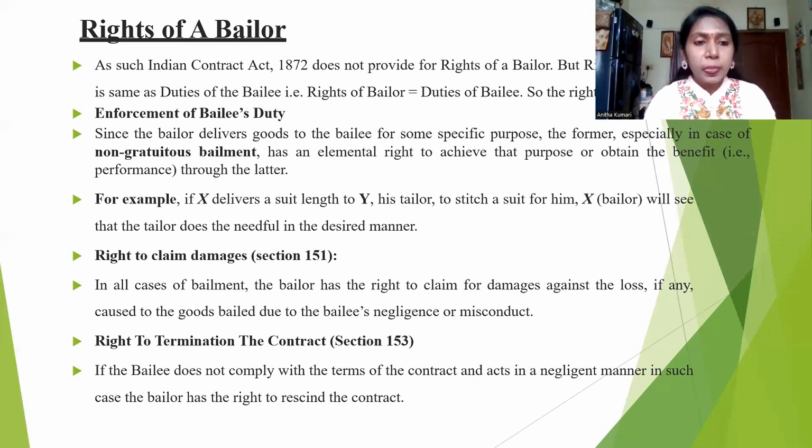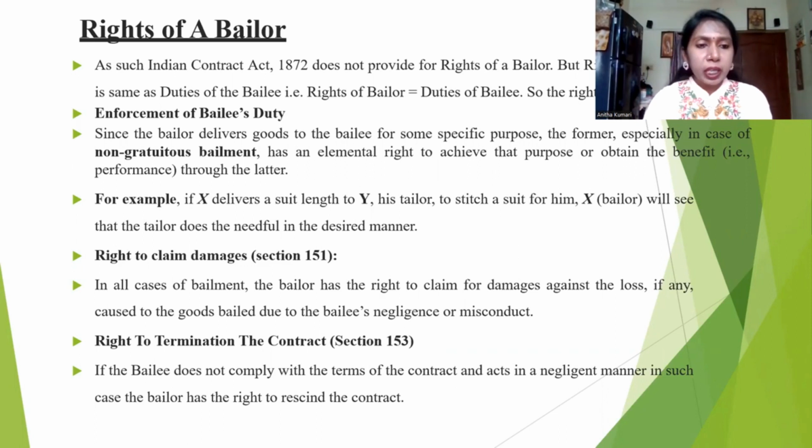Then, right to claim damages. In all cases of bailment, the bailer has the right to claim damages for any loss caused to the goods bailed due to the bailee's negligence or misconduct. For example, I have given some cloth to the tailor. Due to his carelessness, he mingled the cloth with somebody else's cloth and missed mine, the owner of the goods. So if he misplaced my cloth somewhere or wrongly delivered my cloth to somebody else, what can I do? Being the owner of the goods, I have a right to claim damages.